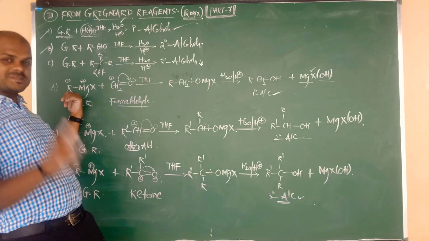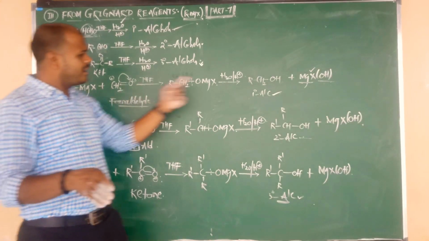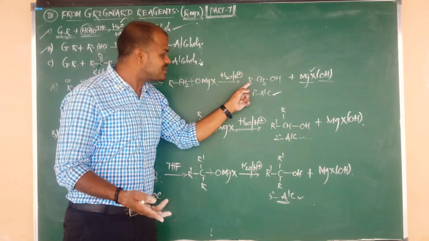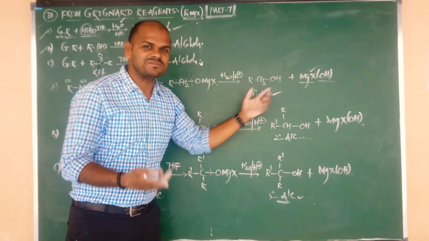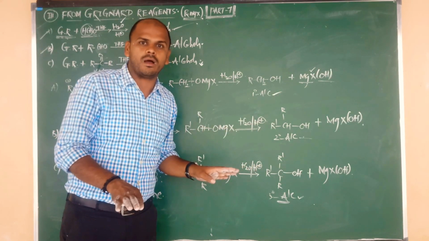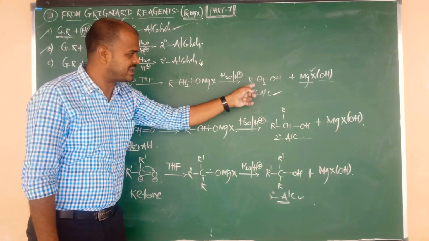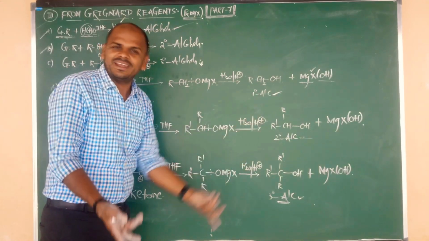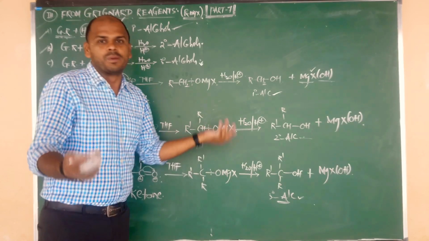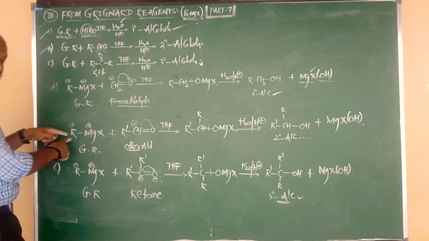What I told you, R replaced by CH3, now methyl magnesium bromide. Here also R replaced by CH3. So CH3CH2OH means you are getting ethyl alcohol. All replaced by CH3, R replaced by CH3, CH3CH2OH. You are getting ethyl alcohol, which we can also call a primary alcohol. Here also R replaced by CH3.